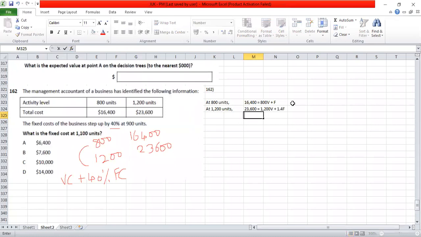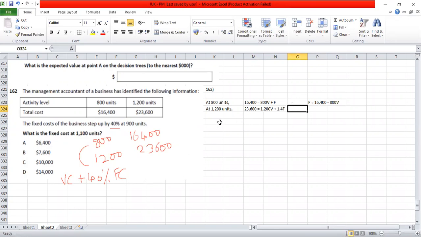So from this one, we can write F is equal to, taking 800 V to the other side, 16,400 minus 800 V. Substitute this in the second equation.